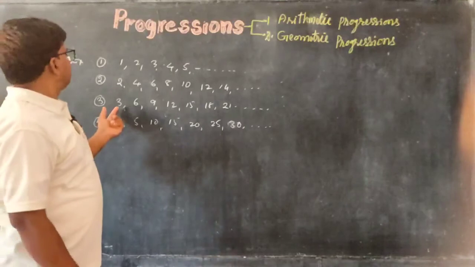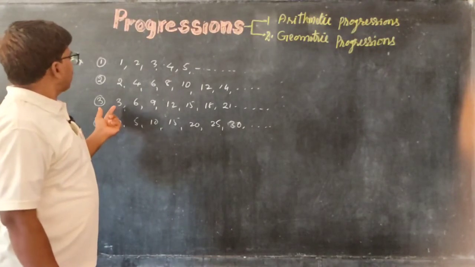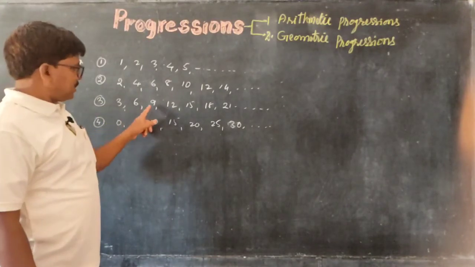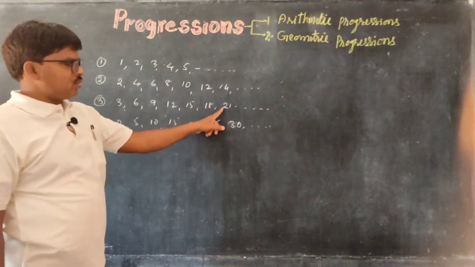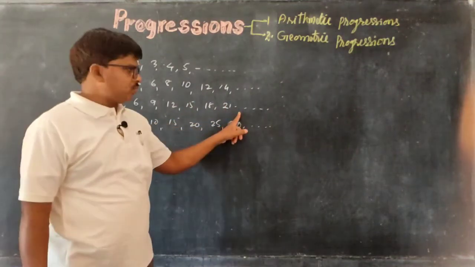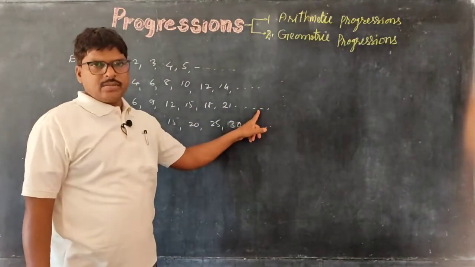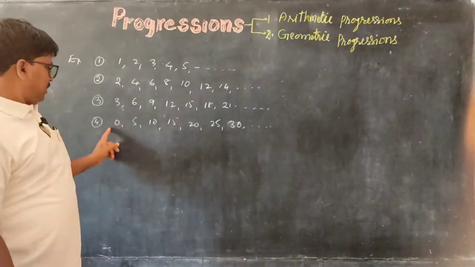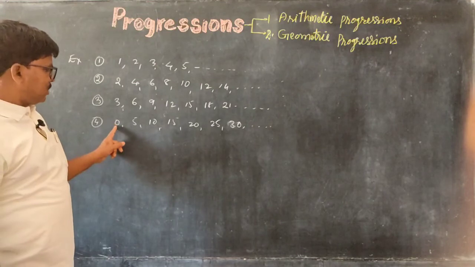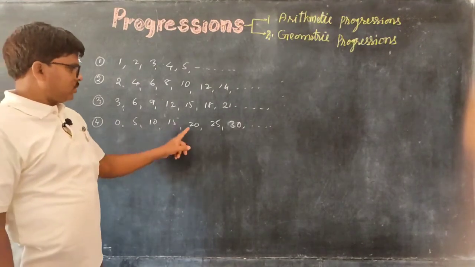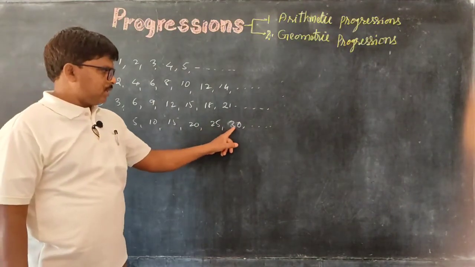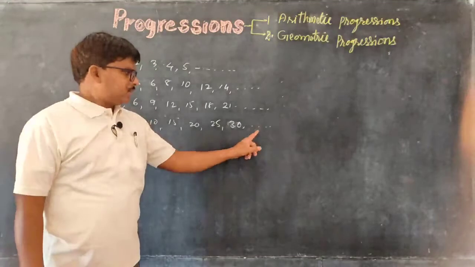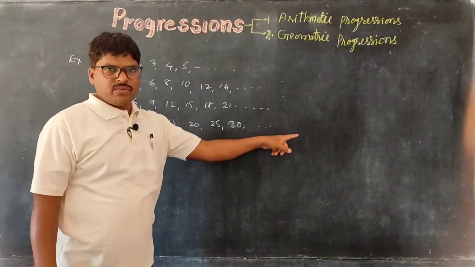Similarly, 3, 6, 9, 12, 15, 18, 21, next 24, then 27, 30, 33, like that. And the fourth example: 0, 5, 10, 15, 20, 25, 30. Next numbers are 35, 40, 45, 50, 55.